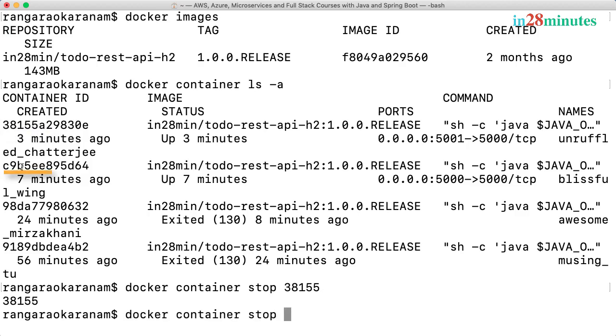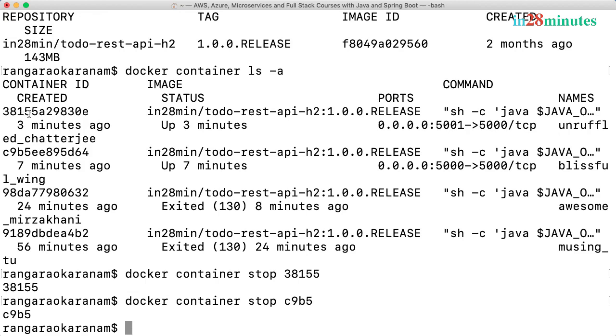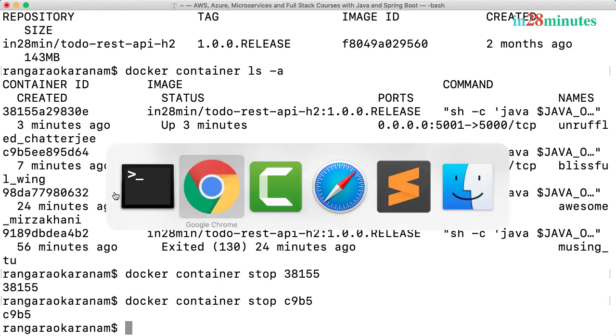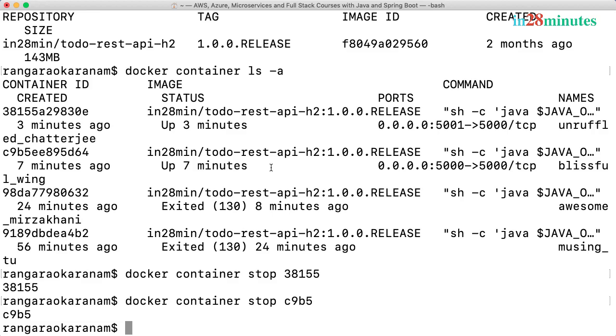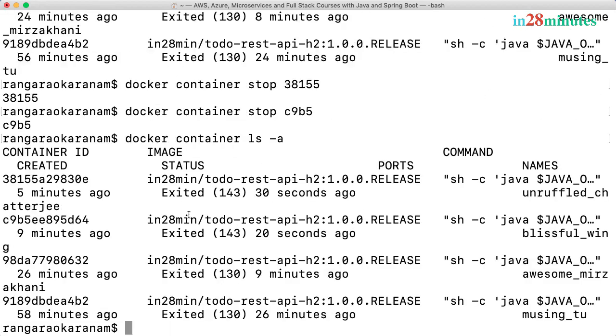The other one which is running in here is C9B. So C9B5. Something unique at the start to identify the container is more than sufficient. You don't really need to enter the entire ID of the container. And now you'd see that none of the URLs would be working. And when I do a Docker container ls -a, you'd see that everything is now in an exited status.